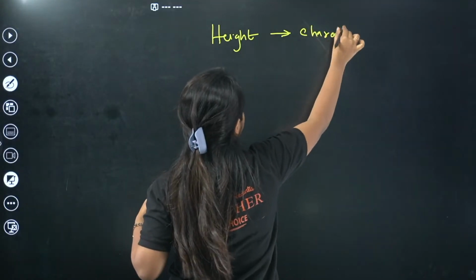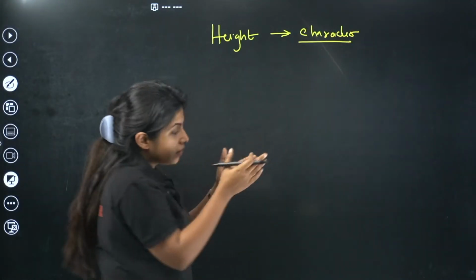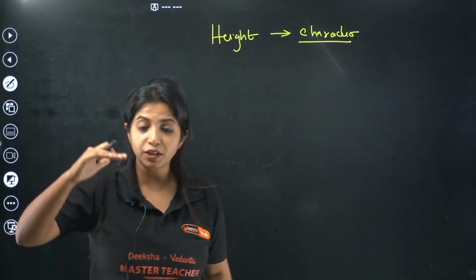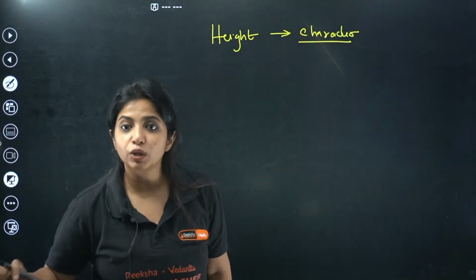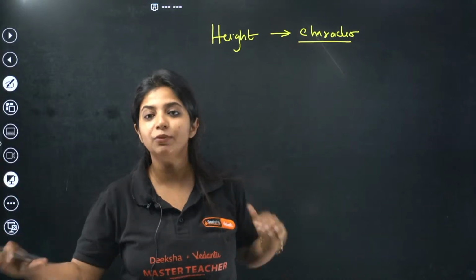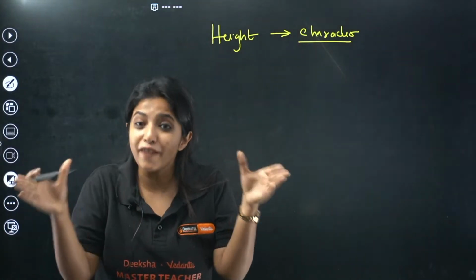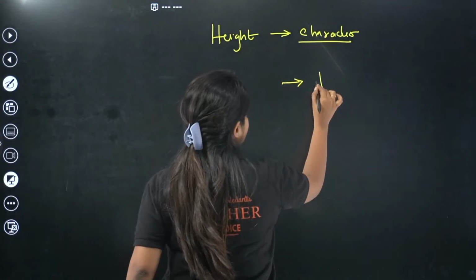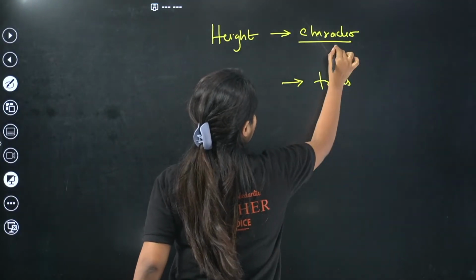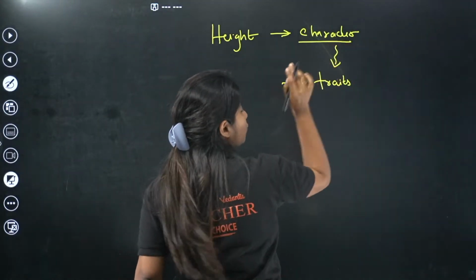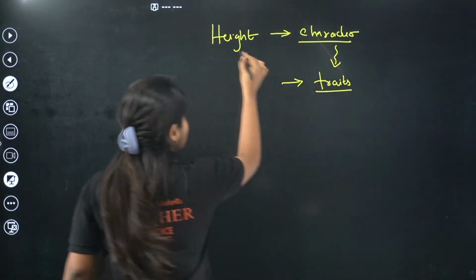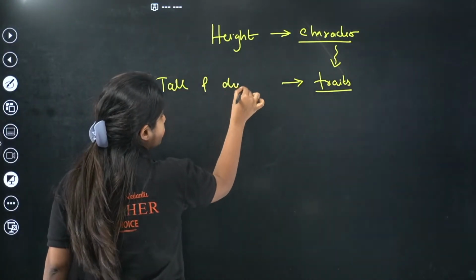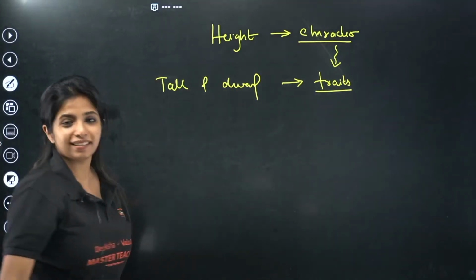Now, each character can have different types. For example, height: there is height which is tall, and there is height which is dwarf. So basically, these are 2 types of height, 2 types of one particular character. I call these things traits. The types of one particular character are known as traits. For example, I have tall and dwarf.